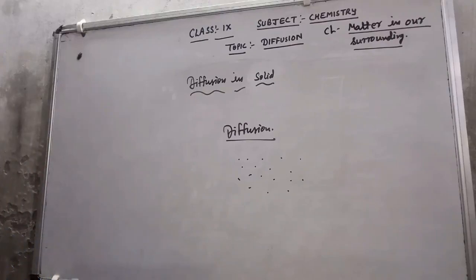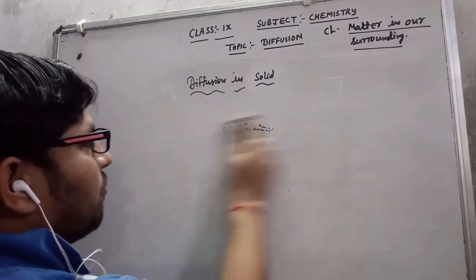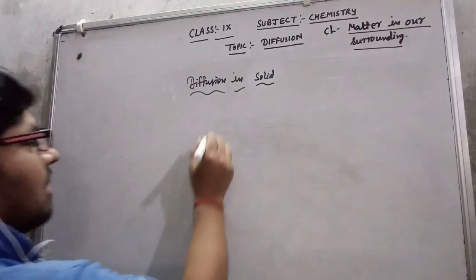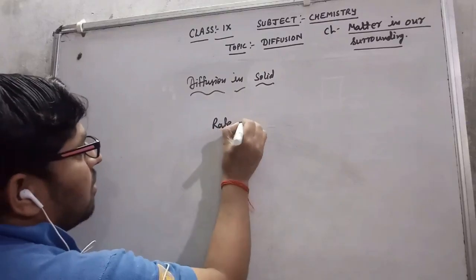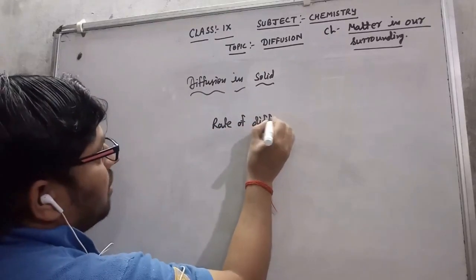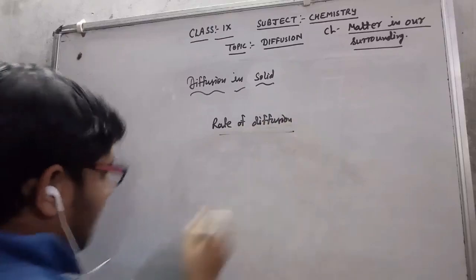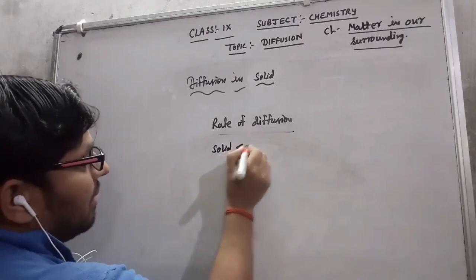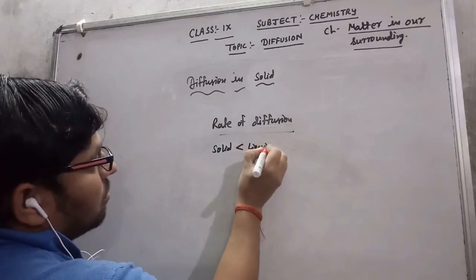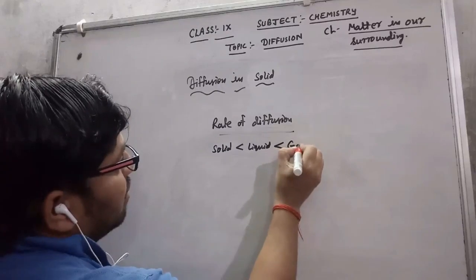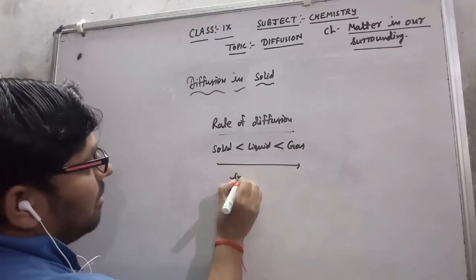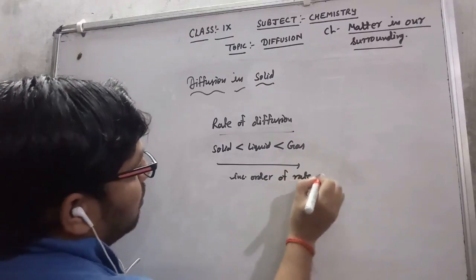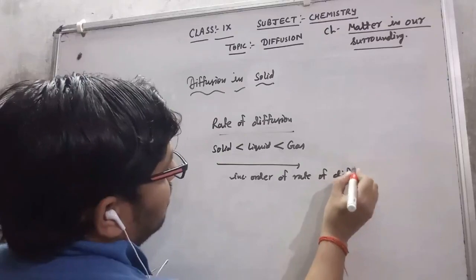That is diffusion and the types of diffusion that I have discussed in liquid, gases and solid. Now if I see the rate of diffusion, that is very simple. It is slowest in solid, then more than solid in liquid, and the maximum in gas. So this is the increasing order of rate of diffusion.